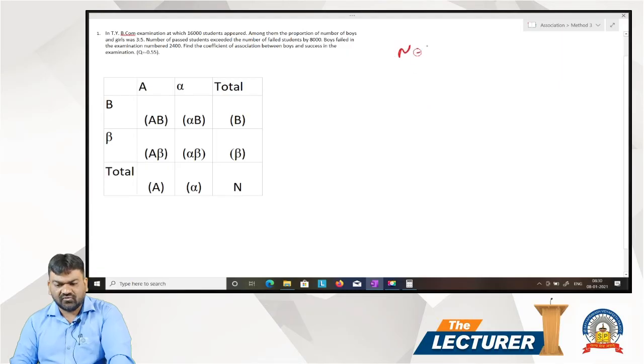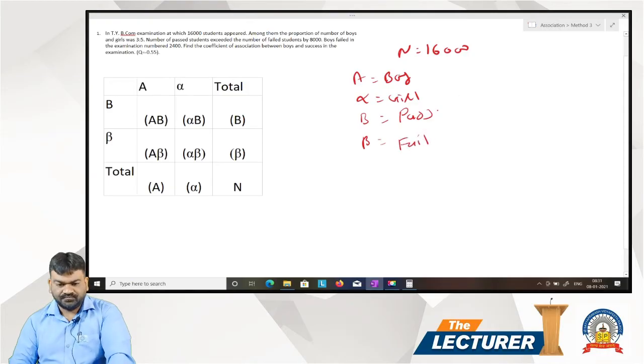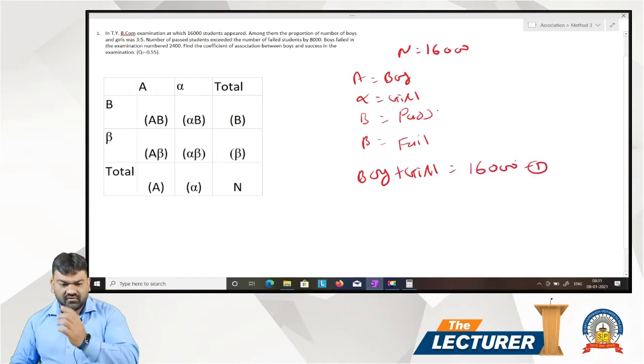Total there are 16,000 students. Among them, proportion of number of boy and number of girl. So let's assume that A is equal to boy, alpha is equal to girl, B is equal to success, that is pass, beta is equal to fail. Now we know that boy plus girl, A plus alpha is equal to 16,000. This is our first equation.